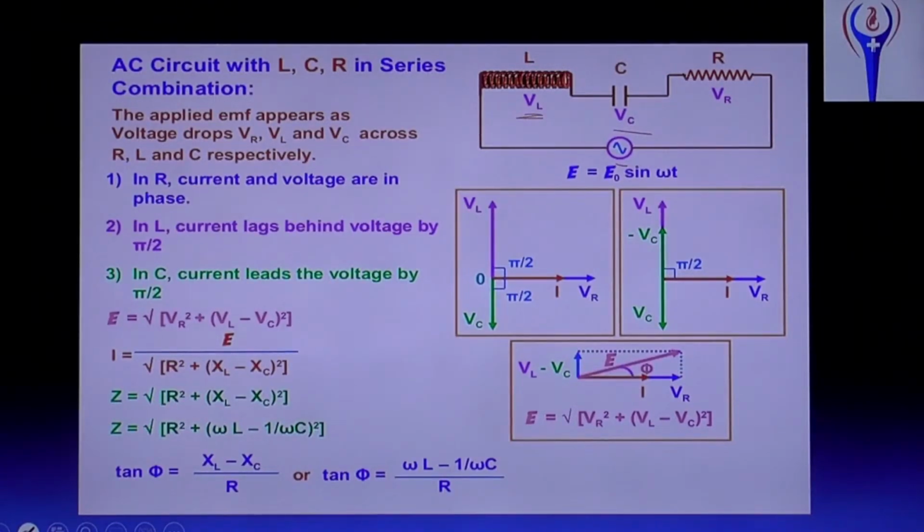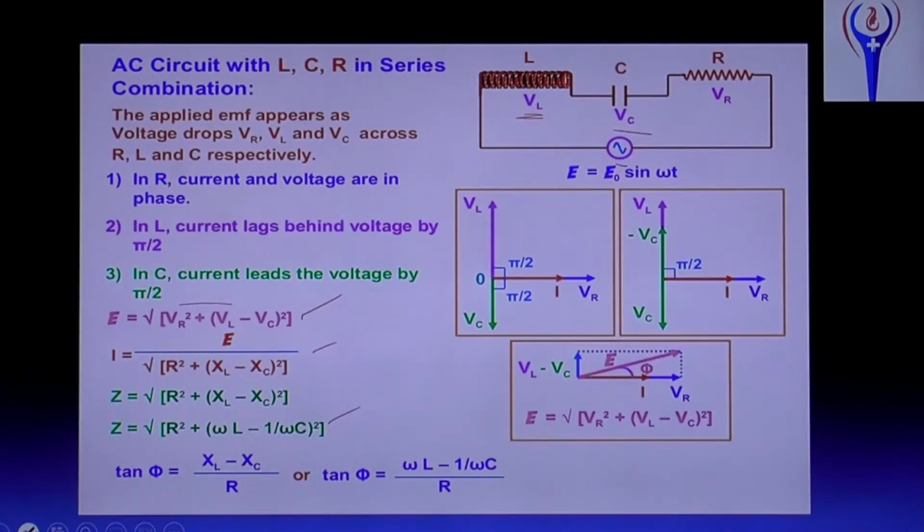Like this, one problem was just recently done on our YouTube channel. VR is the voltage drop across the resistor, VL across the inductor, and VC across the capacitor. Problems on these three are asked repeatedly, so note down this formula: E equals the square root of VR square plus VL minus VC whole square.